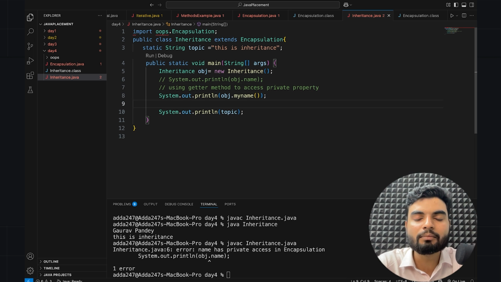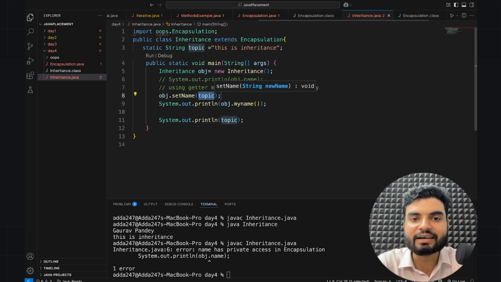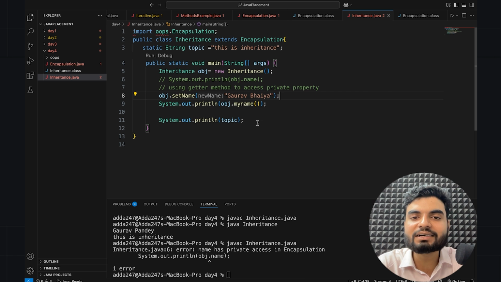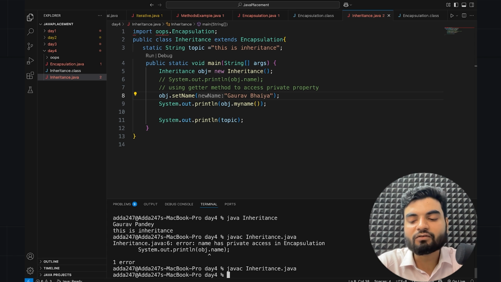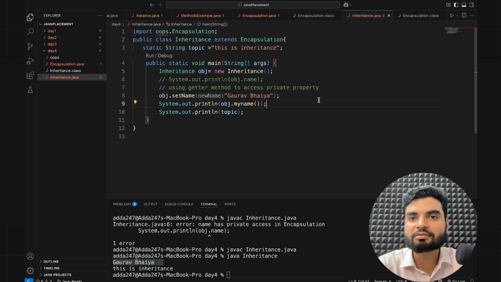So let's update my name. I'll come here and update my name. So obj dot... I guess there was a property setName here. I'll put some name, let's say Gaurav Bhaiya or something. So in this case, now this will come as Gaurav Bhaiya. Why? You have updated this, right? Because that was a setter method which was public. So a private property cannot be accessed directly, but if you have getter and setter methods, you can access them. Look at this, it's coming as Gaurav Bhaiya now from this place. How is this happening? Because of the concept of getter and setter.